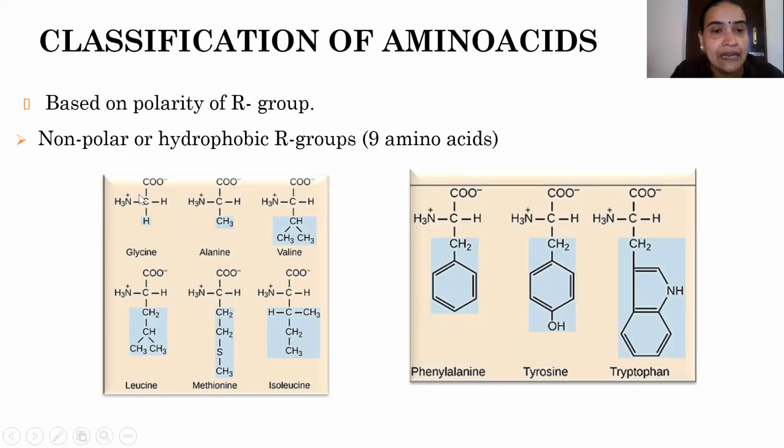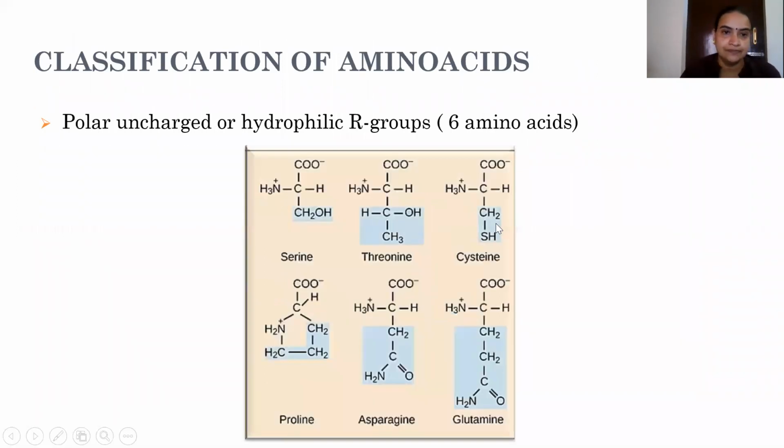So glycine can be included in either the first or the second category, depending on how you want to minimize or maximize the number of amino acids in the first and second classifications.